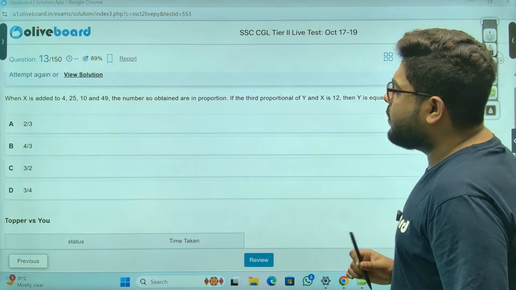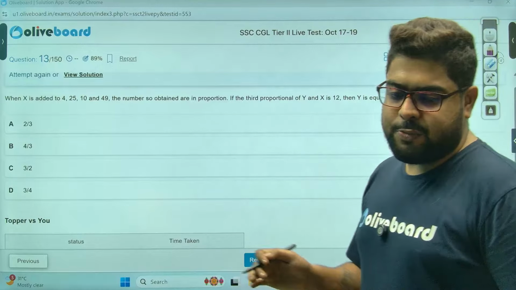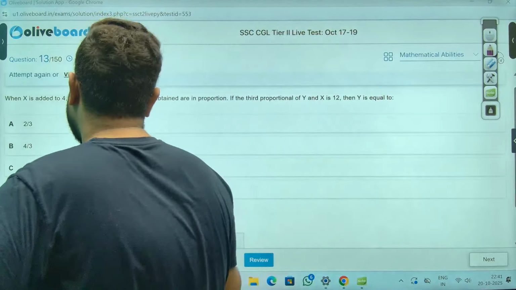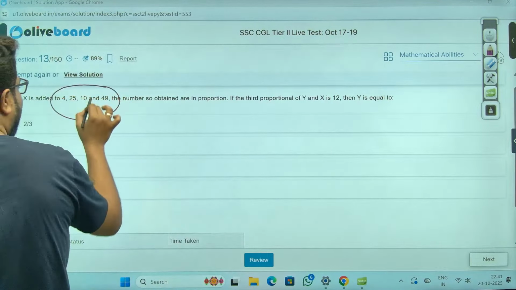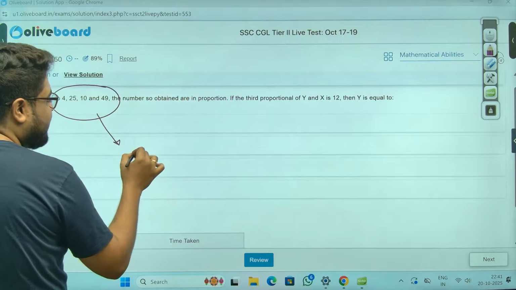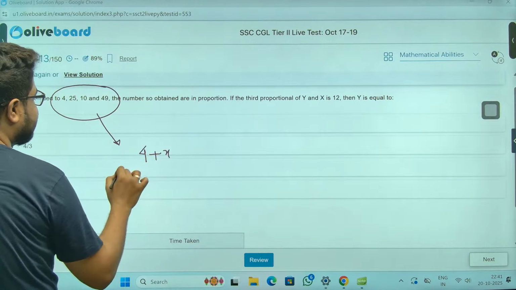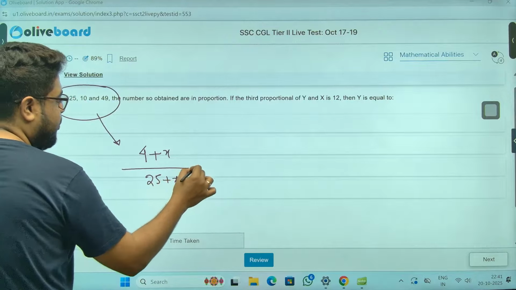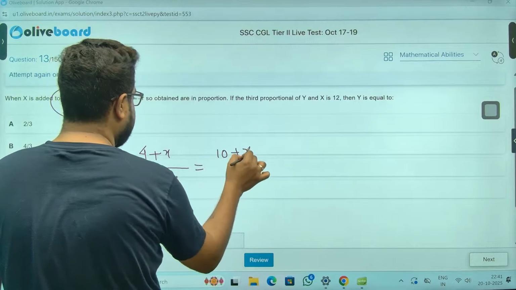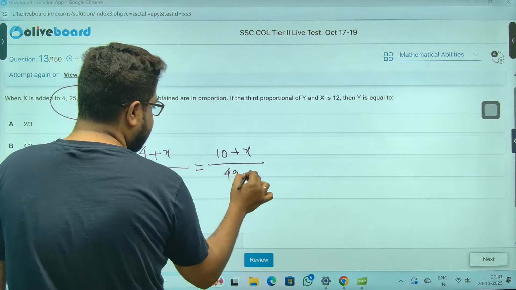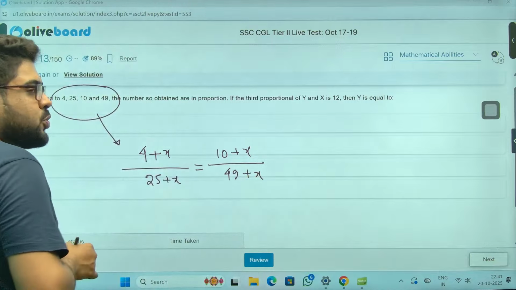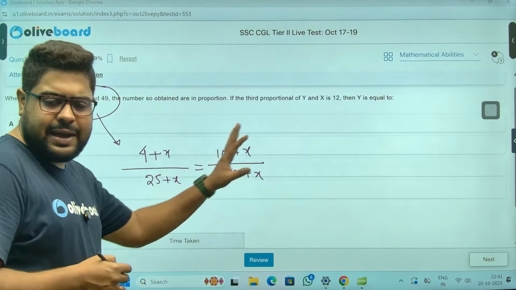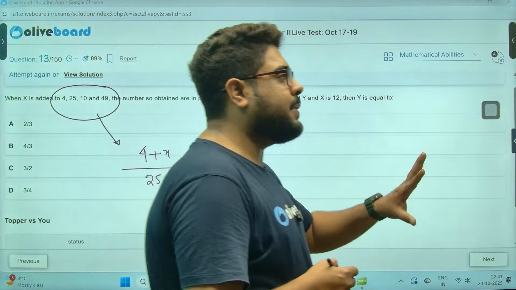Sir, X is added, numbers are in proportion. So there are two ways. You can do it normally or soch ke. Let's do normally first. Sir, 4 plus X, 25 plus X. They are in proportion. So 10 plus X, 49 plus X. Sir, socho thoda. Now you can multiply and stuff.